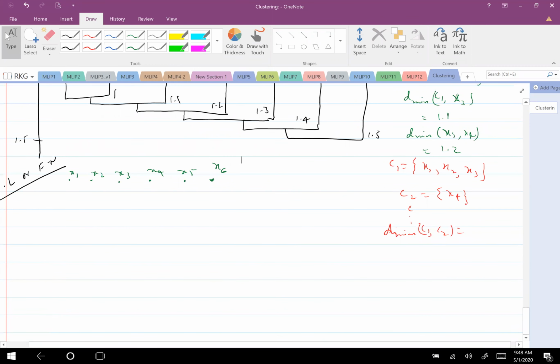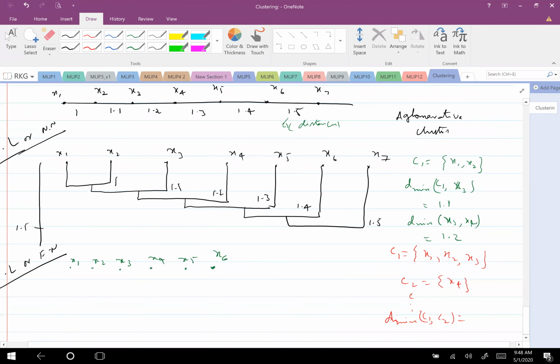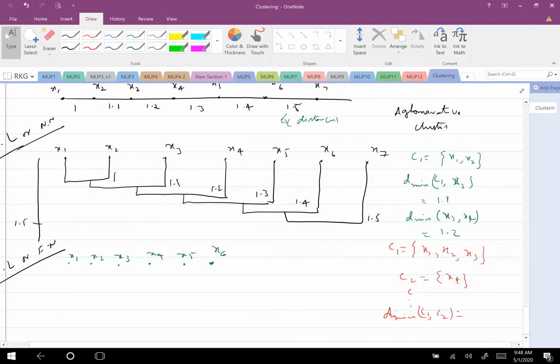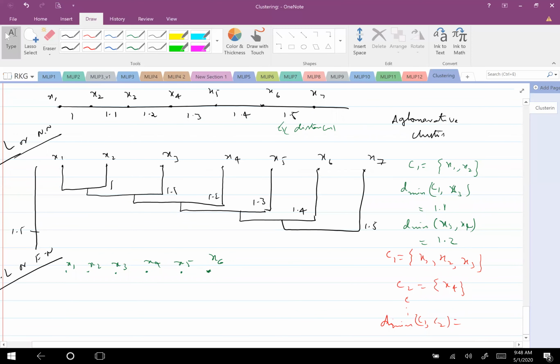Okay, fine. Now which one should I cluster first? For farthest neighbor, which one should I cluster first? X1, X6? See, farthest neighbor doesn't mean that I have to cluster the maximum distance ones. I just need to find X6 and X7. Which ones? X6 and X7. Okay, why?